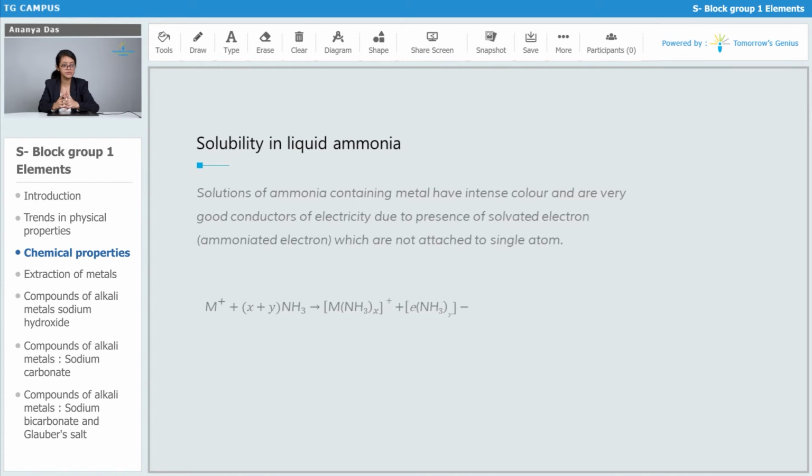This is the reaction that happens when metal is dissolved in ammonia. Whenever the metal is dissolved in ammonia, we get a complex of the metal with ammonia and we get an electron which is free, which is called the solvated electron. This solvated electron is responsible for the color of the solution as well as the very high conductivity of the solution. This is also called ammoniated electron. It is not attached to any atom and it is completely free.